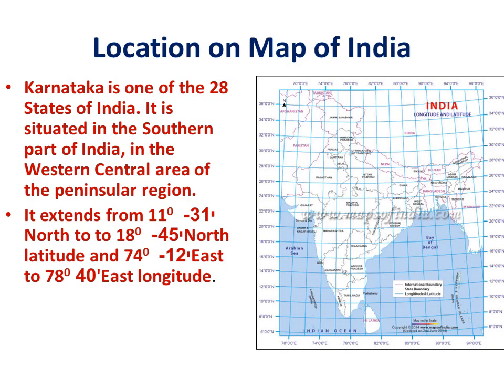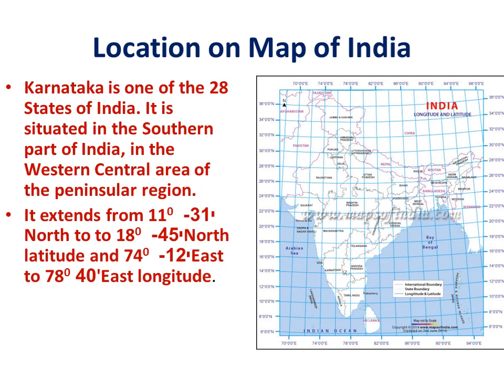We shall now see about the location of Karnataka on the map of India. Karnataka is one of the 28 states of India. It is situated in the southern part of India in the western central area of the peninsular region. So here you can see a map of India. In the map of India, Karnataka is situated in the southern part, that too in the southwestern part. It is situated in the Deccan Peninsula.